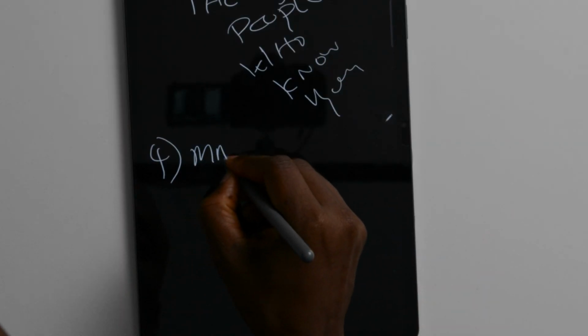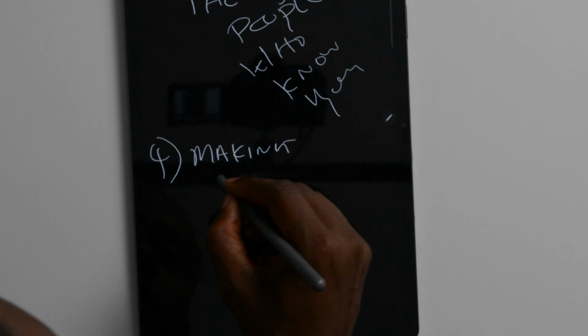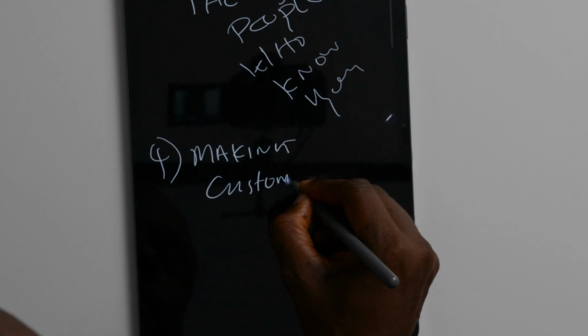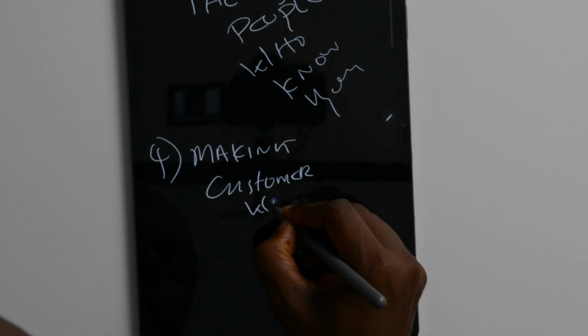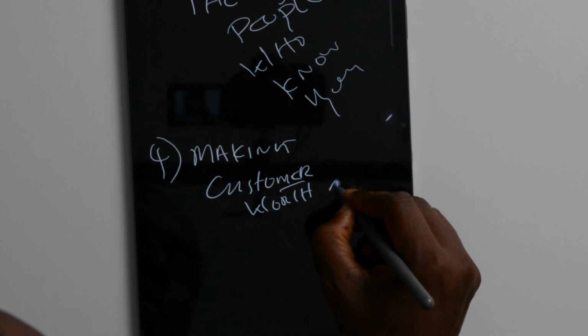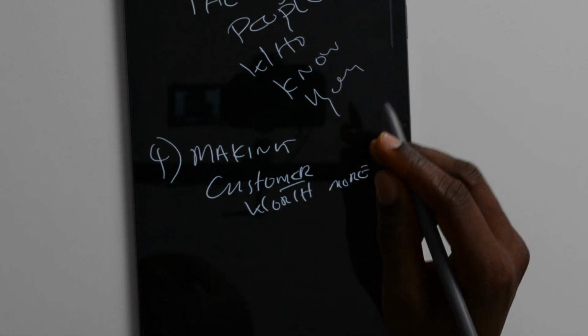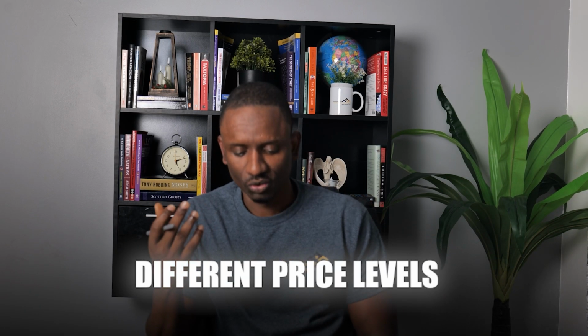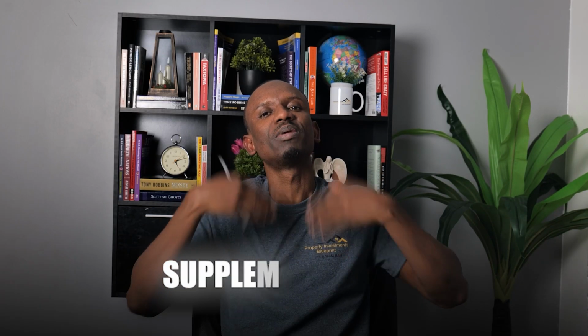The fourth way to 100x your income in 2025 is one of my favorites. It's making customers worth more. What does that even mean? It's by having different price levels, right? Suppose you're going to sell them one item, you've got their details, you've got their email addresses, you've got all their information, and then you want to sell them supplement items. So how do you sell the supplement items?